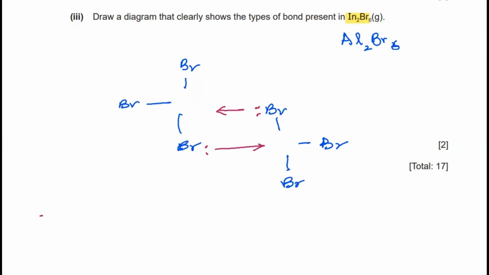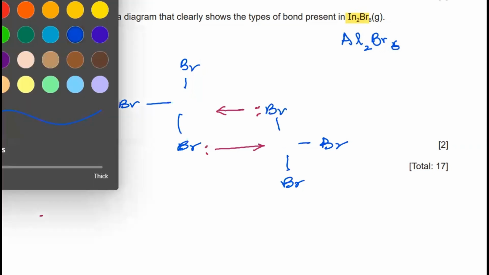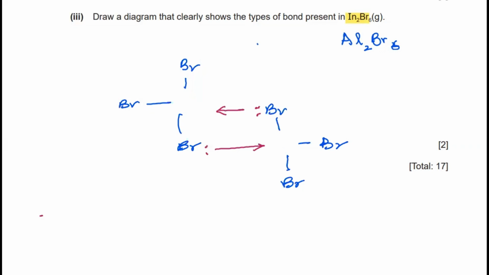So what I'll do is I will be substituting the aluminium by indium. So if I substitute it, then the structure will be more or less like this. This is going to be the structure where the indium is having three covalent bonds with three bromine, and it is going to have one coordinate bond with the bromine of the second molecule.